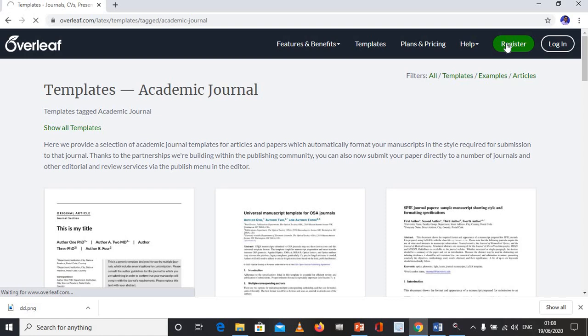When you click on the register option, it will ask for your Gmail account, or you can sign in with your Google account also, or you can sign in with your ORCID ID.